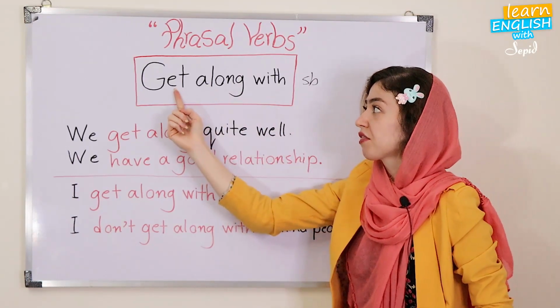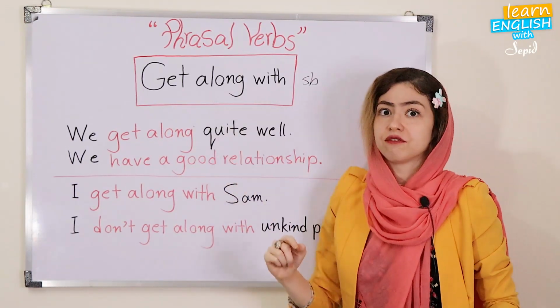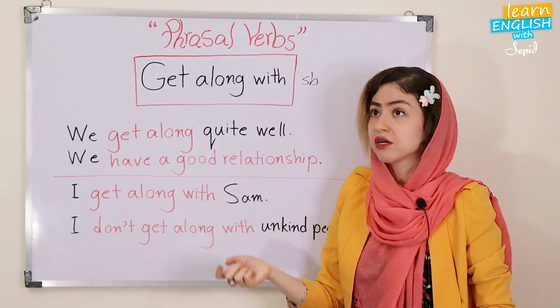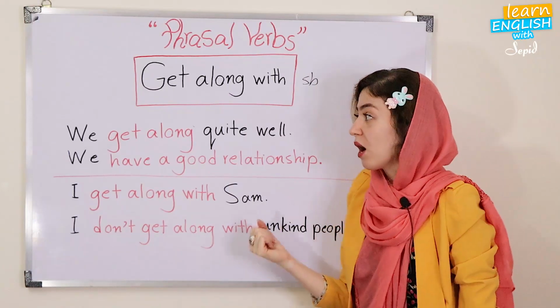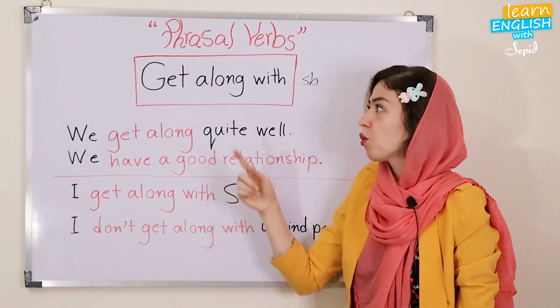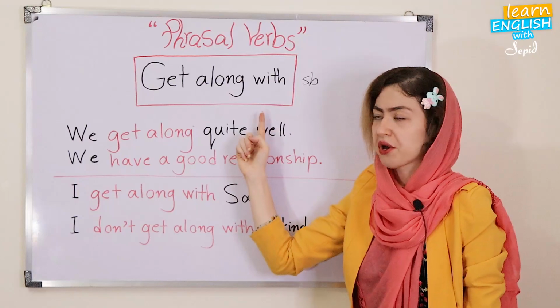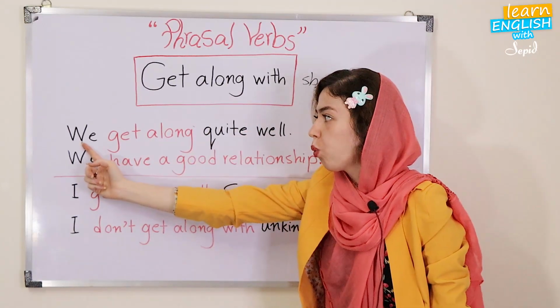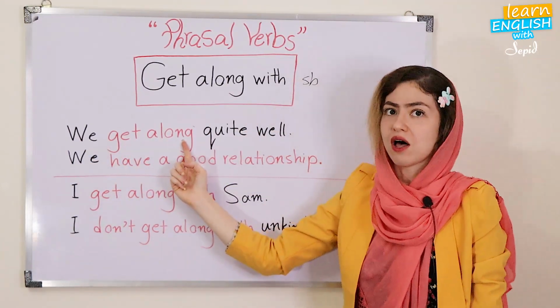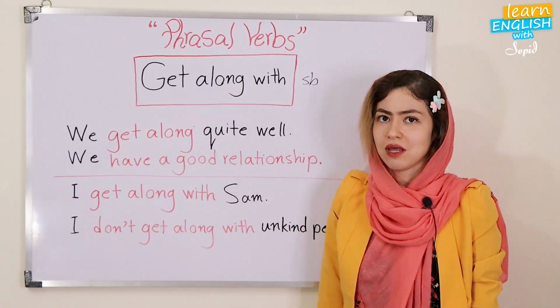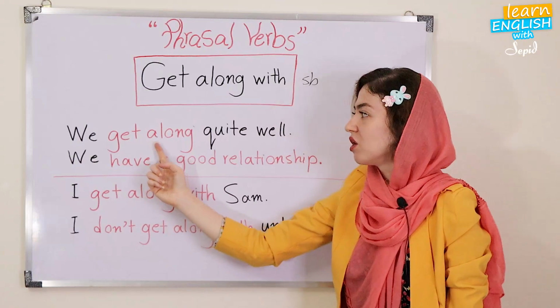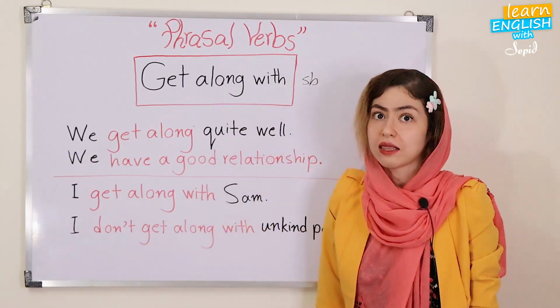They can be three-part phrasal verbs. So they are considered as three-part phrasal verbs. Let's go. Now, there is an example here without with. See? We get along quite well.